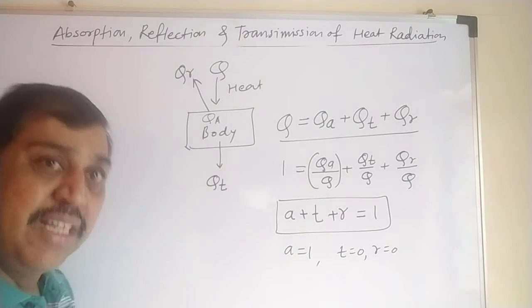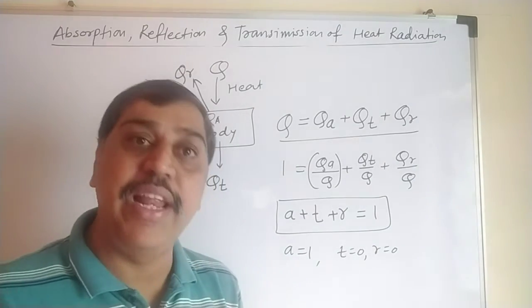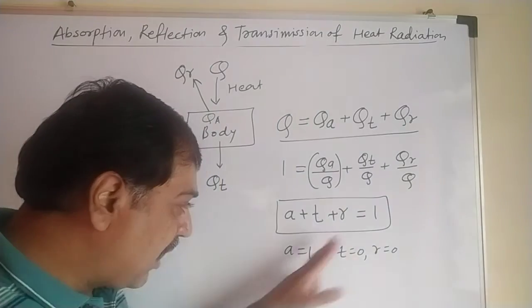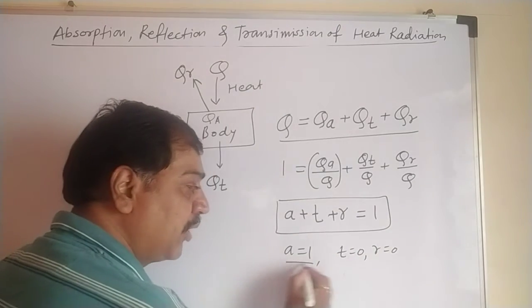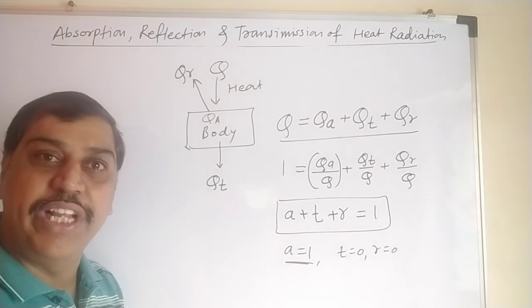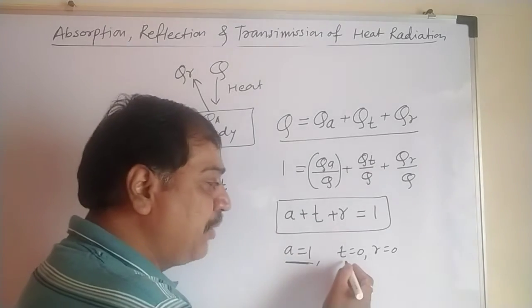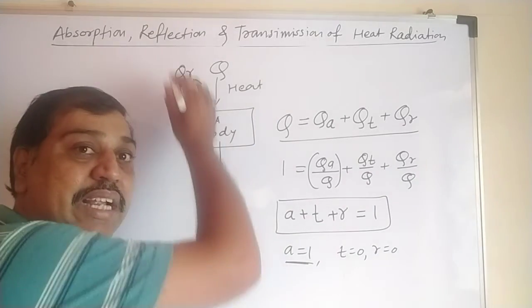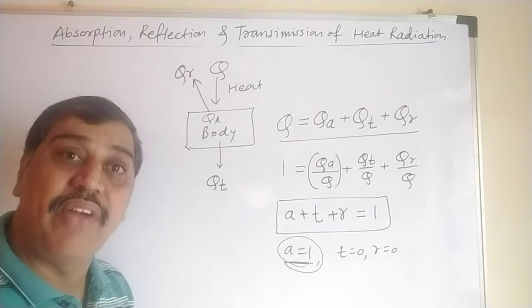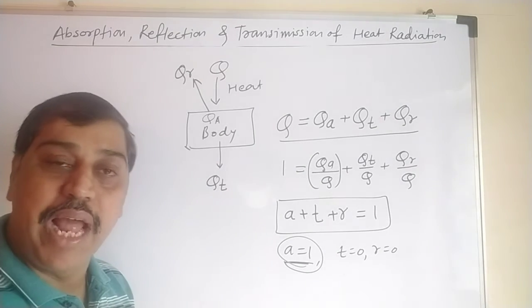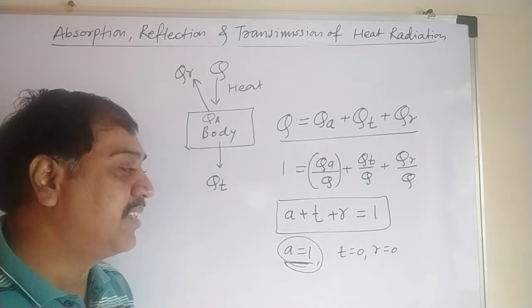What does it mean? That body is a perfectly absorptive body. Whatever radiation is incident, all of it gets absorbed because the coefficient of absorption is 1. Nothing gets transmitted, nothing gets reflected, everything gets absorbed. Then that body is said to be a perfectly black body because it absorbs all the radiation incident on it.